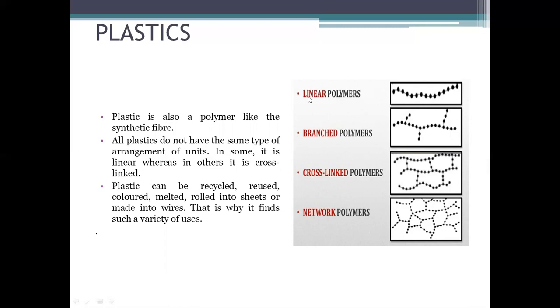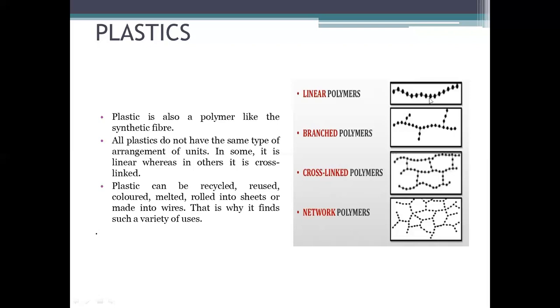Okay. So plastics have linear, branched and cross-linked polymers. Some plastics are very soft, which can be remolded again and again. Some plastics are very cheap, some are very expensive, some are hard, some are brittle. When you push it or squeeze it, maybe it will break down. So all these qualities of plastics depend upon the arrangements of these monomers.